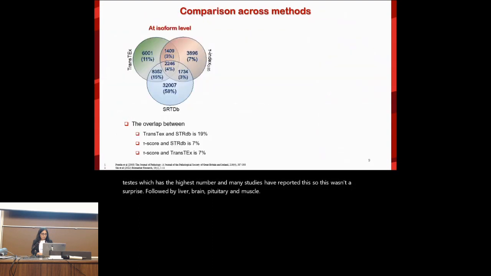So the next thing we wanted to do, since there is no gold standard, is to compare with other methods and see what they've classified as tissue-specific versus not. So we compared with SRTDB, where they classify tissue-specific transcripts from cancer and normal tissues, and they find 44,000 of them. And then we also do a tau score calculation, which is a widely used method for tissue-specific calculations, at a 0.85 threshold. And surprisingly, only 4% of the total transcripts, which is the 2,000 number in the center, are categorized as tissue-specific in consensus by all the methods.